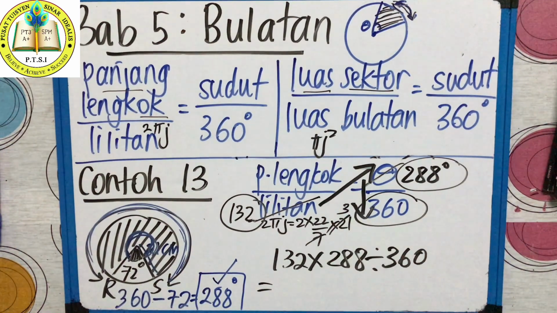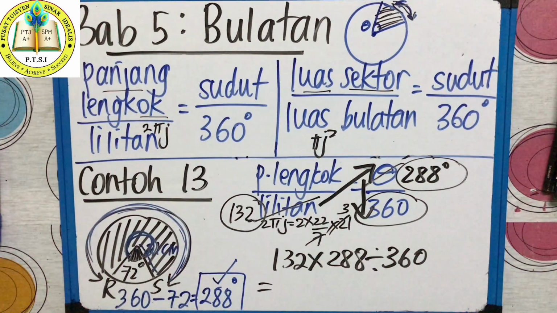So, this technique is easier because you use your calculator. And some more you use the formula, you ganti. You didn't get confused looking at the example. Jangan keliru lihat buku teks. Follow the way the teacher teaches, it is easier. So when you press calculator, 132 times with 288 divide with 360. What do you get?